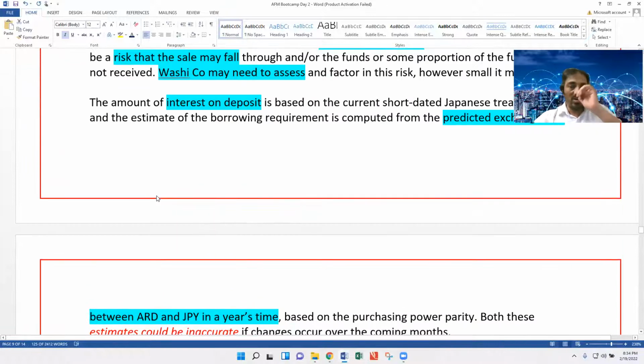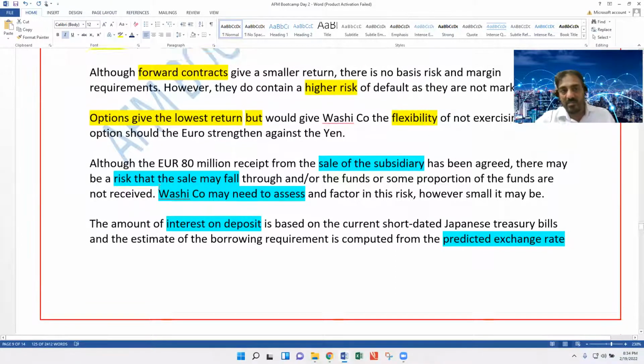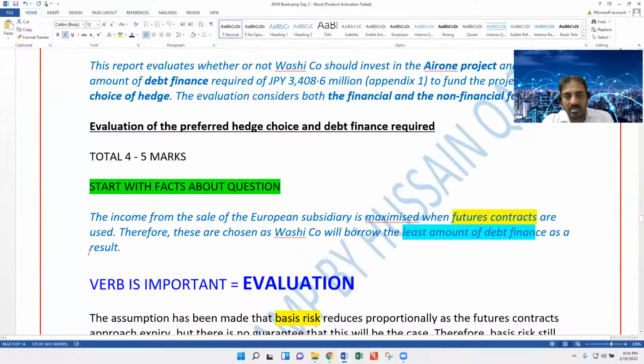But with the model answer, sometimes the marker or the examiners mention more things for your knowledge purpose.